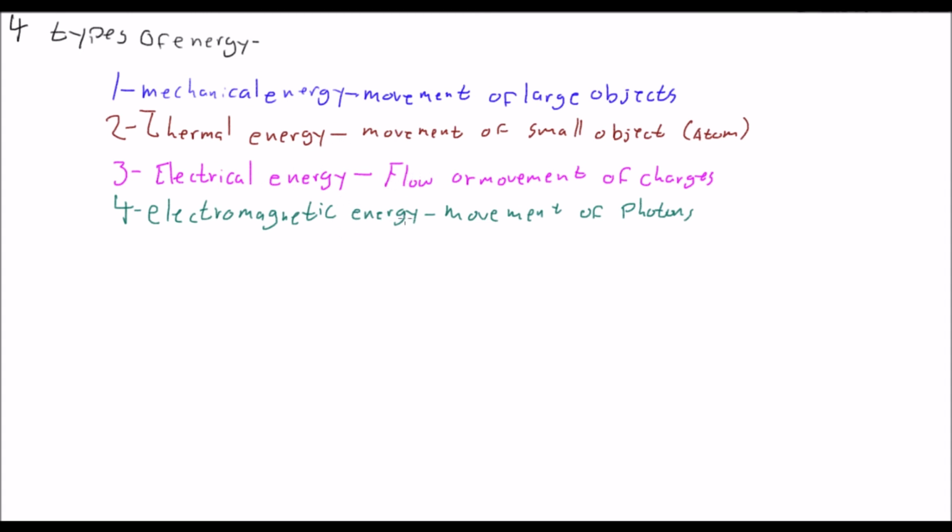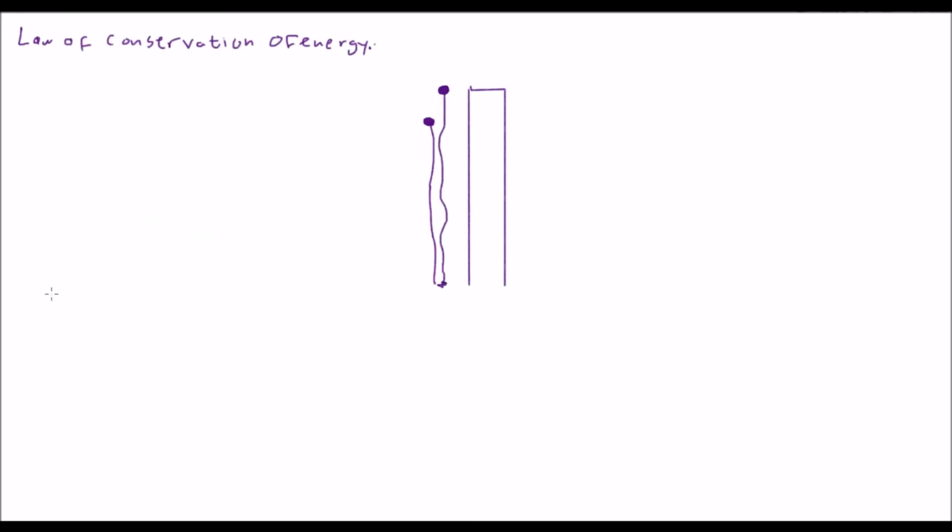Neither does electromagnetic, because we don't have any lighter magnetic fields. But thermal energy does happen here, because we talked about thermal energy being the movement of atoms. Well, when this ball hits the ground, it's going to give off a little bit of thermal energy. It's going to transform some of this kinetic energy that it has into heat.